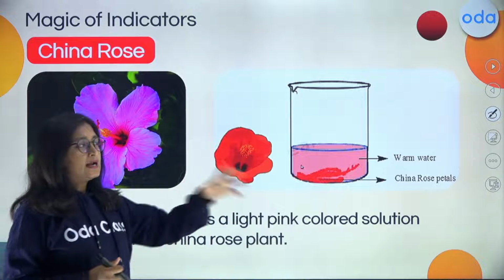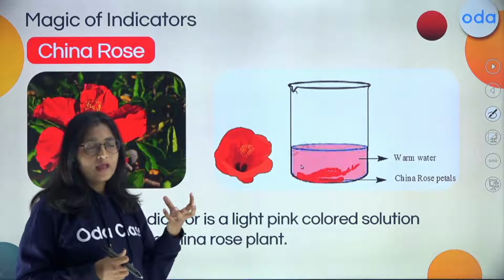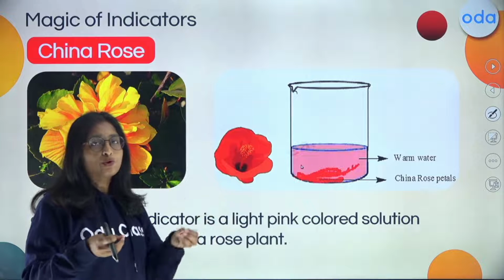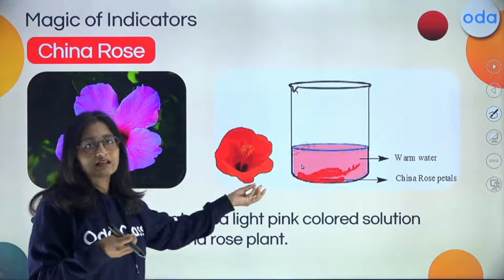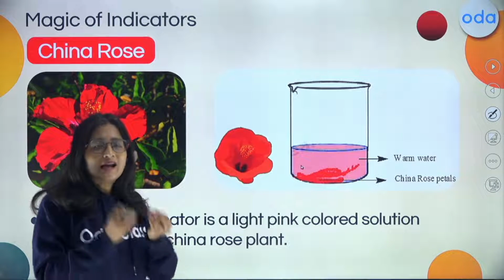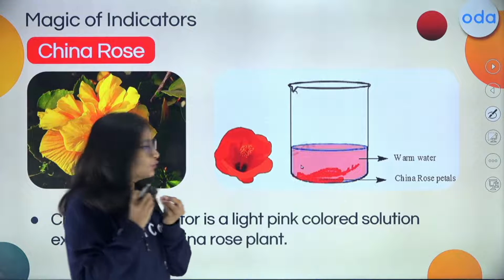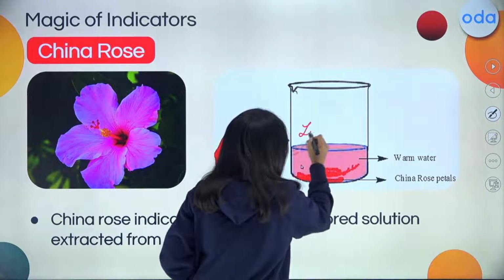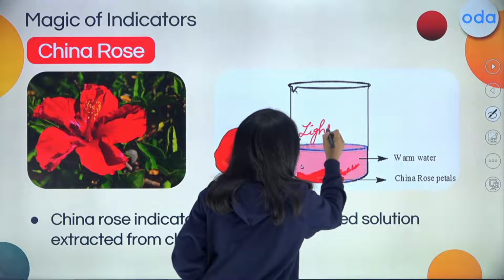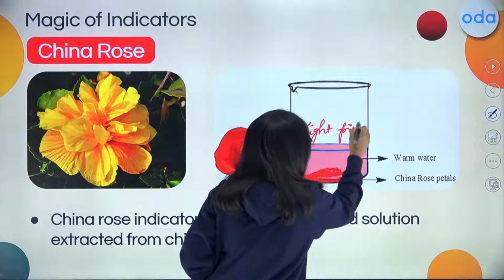You have to take hot water solution and then just pour it onto the petals of the China rose. There you get a light pink color solution. Now this light pink color solution will act as an indicator.